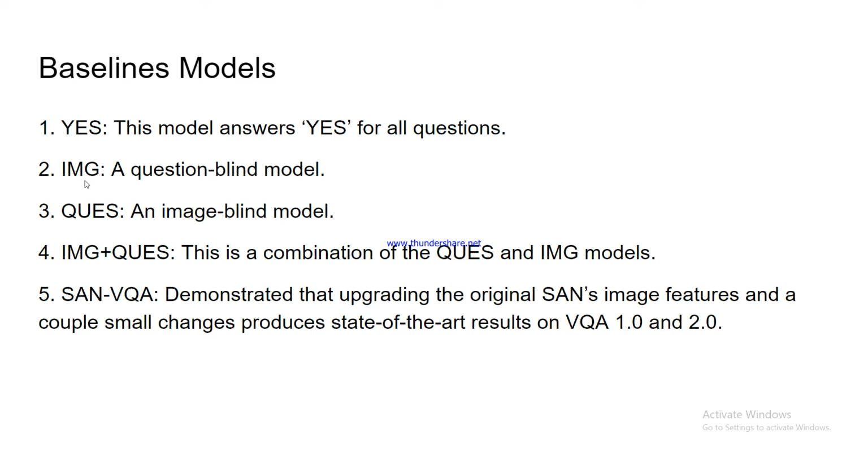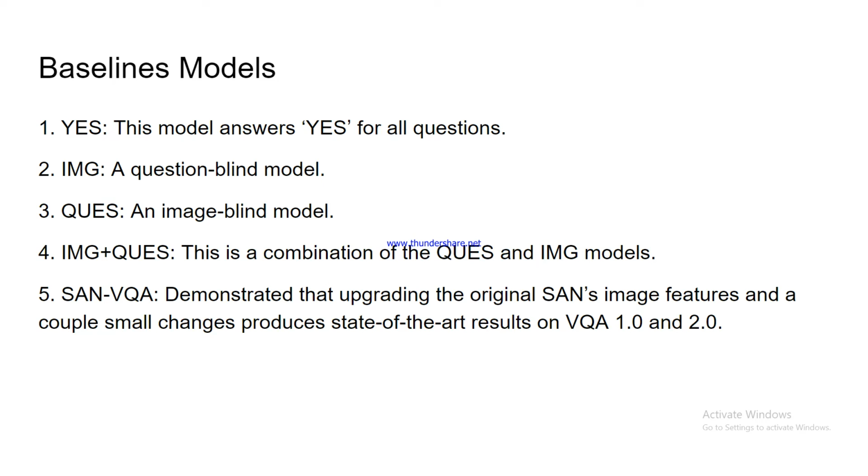This is a question blind model in which images are encoded using ResNet, using the output of its final convolution layer after pooling, and then the answer is predicted from them using an MLP with one hidden layer that has 1024 units and a softmax output layer.